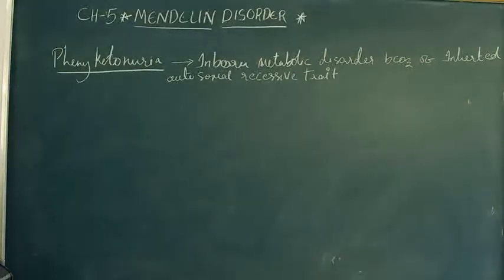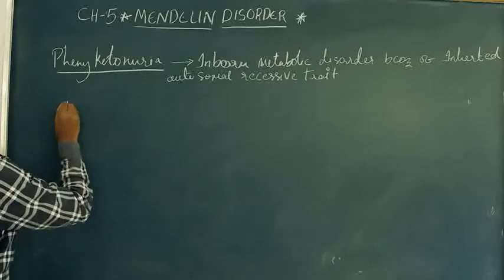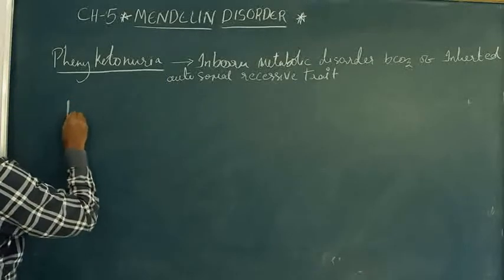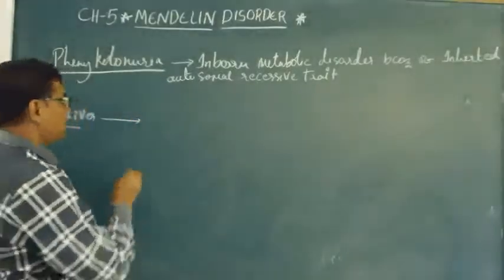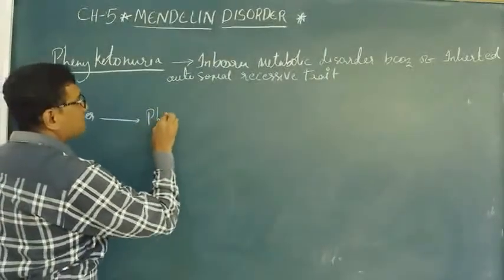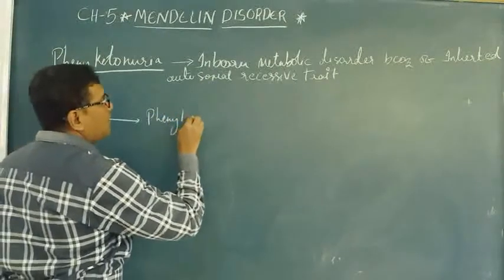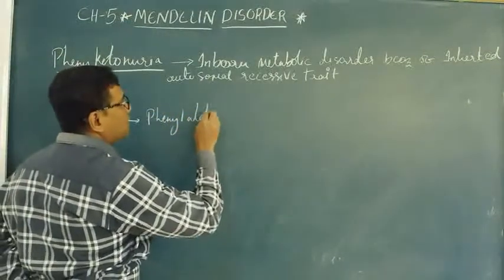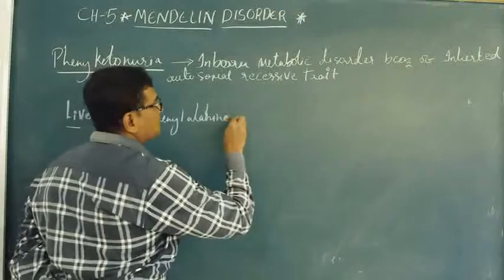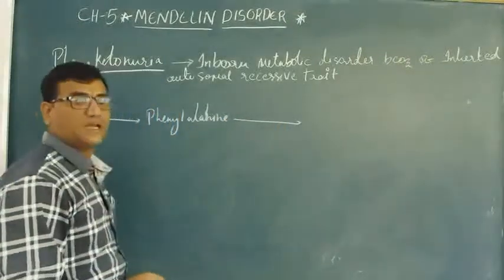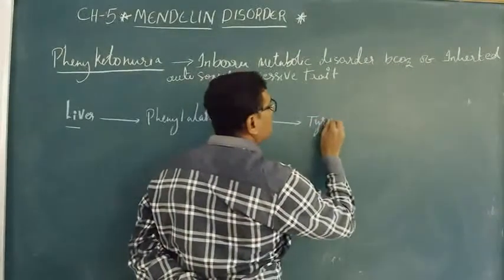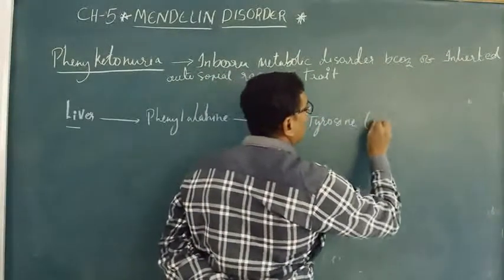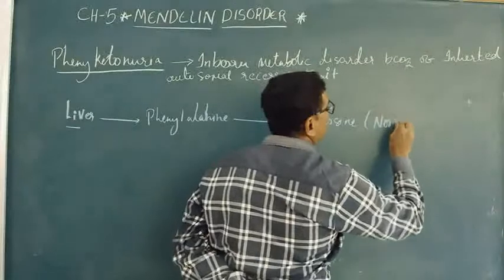In this particular case, in the liver, generally every time in the normal person, phenylalanine in the liver should be converted to tyrosine.